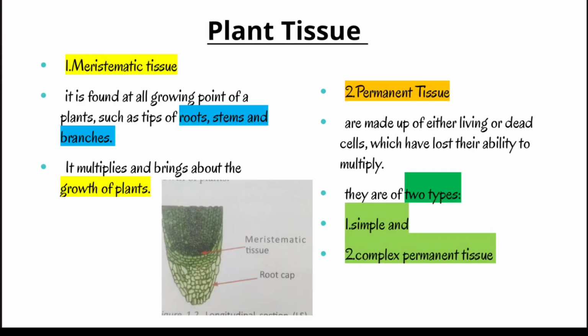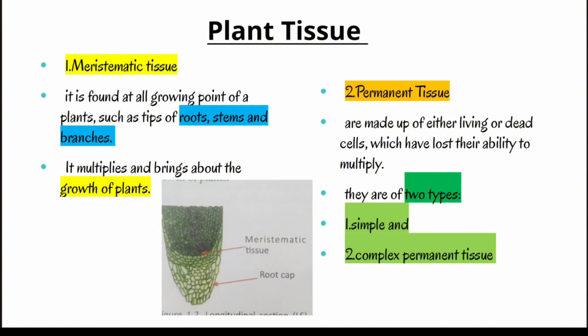Now firstly, let us look at plant tissue. Plant tissue is divided into two types: meristematic tissue and permanent tissue. Firstly, what is meristematic tissue? Meristematic tissue is found at all growing points of plants, such as tips of roots, stems and branches. This diagram represents the meristematic tissue. This is the growing tip of a root, which has meristematic tissue. The meristematic tissue multiplies and helps in the growth and development of the plants.